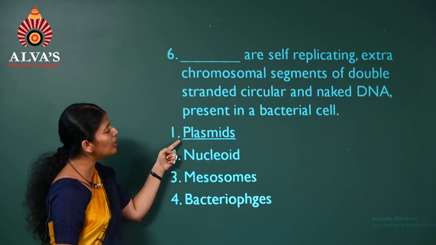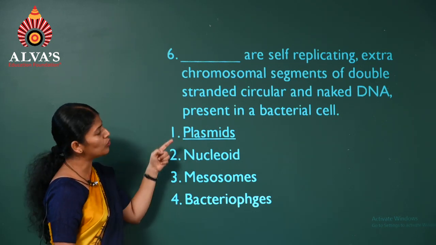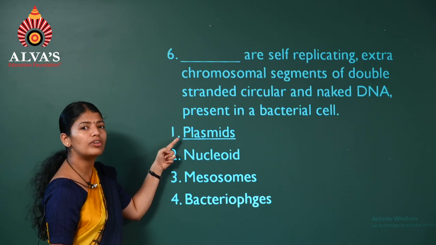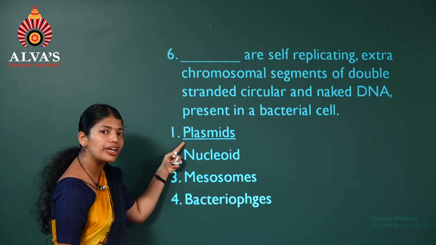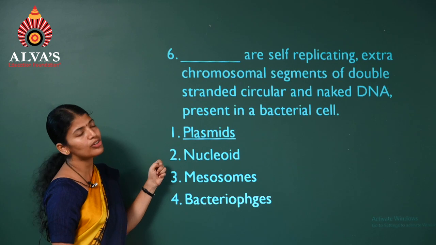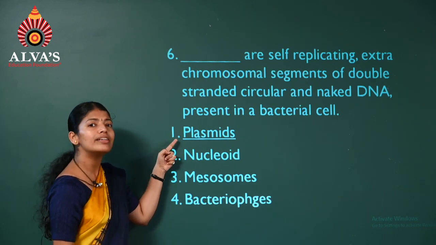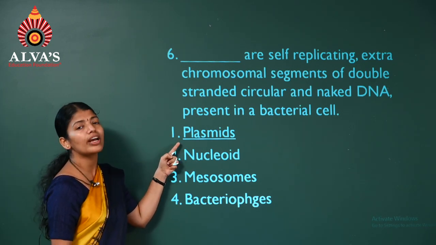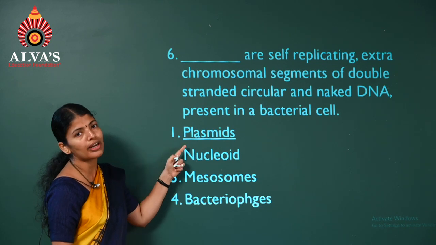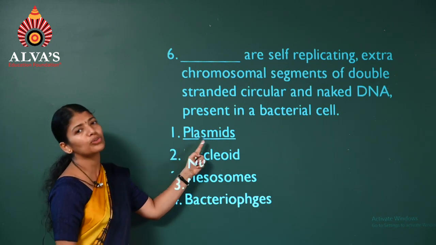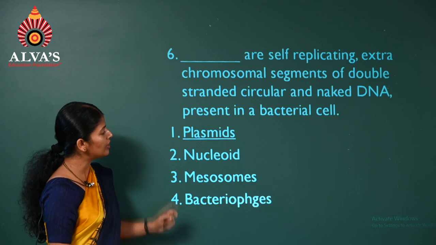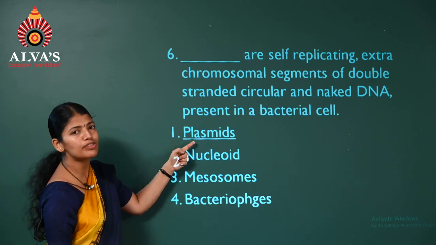They are called plasmids. These plasmids have very important application in biotechnology because they are used for transformation, or they are used as vectors to carry foreign genes into the bacterial cells. Yes, so the answer is the first one.